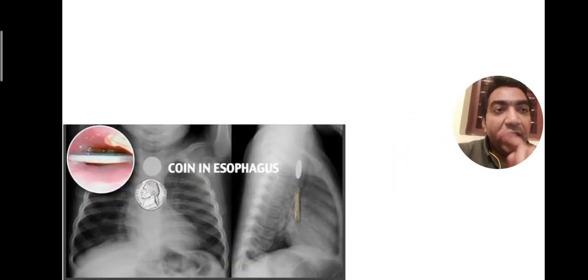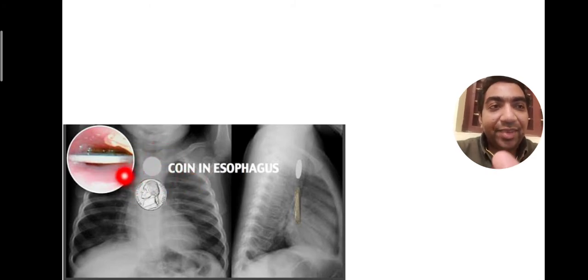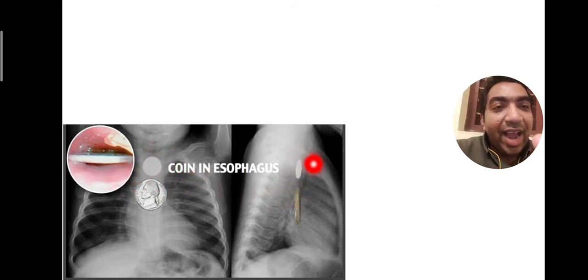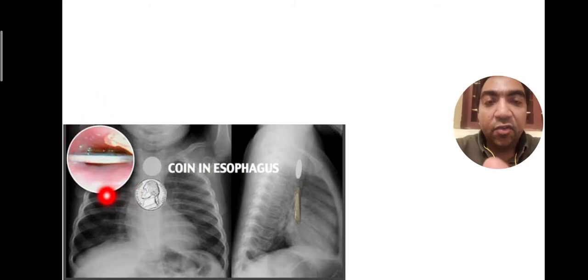When we take an X-ray in the anteroposterior view, a coin in the esophagus appears like the moon. But in the lateral view, the coin appears like a 1. Why? Because there is the trachea anteriorly and the vertebra posteriorly.